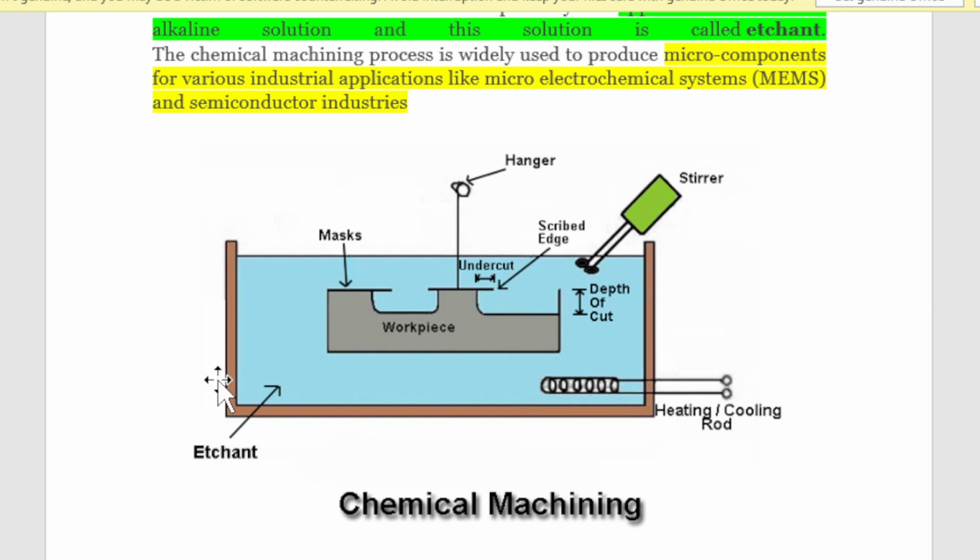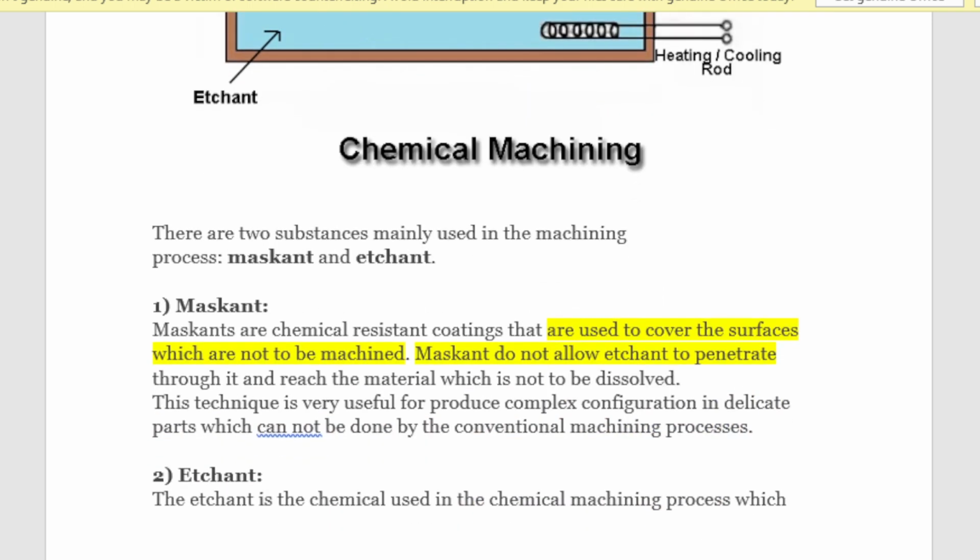So here you can see this, there is a container and heating and cooling coil. So workpiece has been placed here. Etchant means this is the solution, the liquid which is being utilized, that is called etchant. So different types of etchants are there for different materials. With the different materials, we have to use the suitable one, then only you can remove the material, otherwise you cannot remove. So what is this mask and how the process works we are going to see. So steps we are going to see.